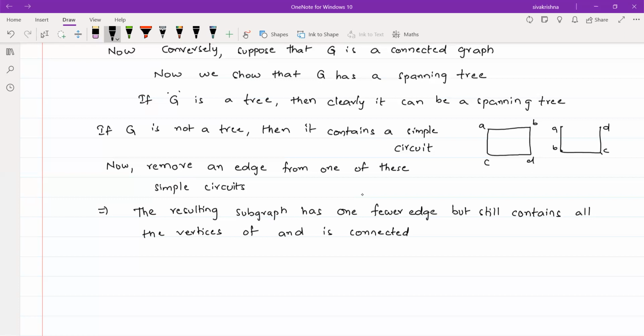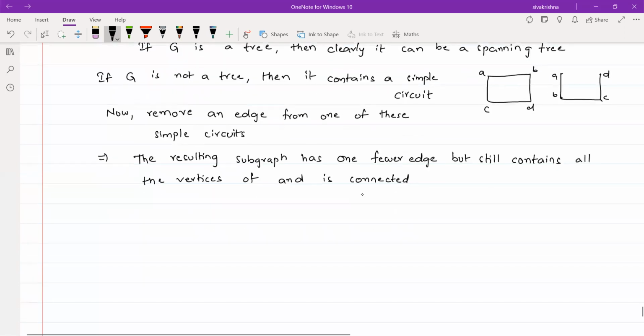After this, if this subgraph is not a tree, once again I am saying, even after removing one edge, if it is still not a tree, it means we have to remove some more edges to form a tree.